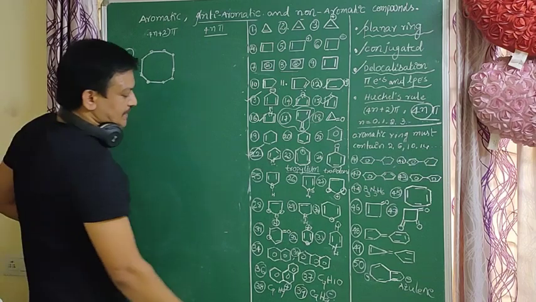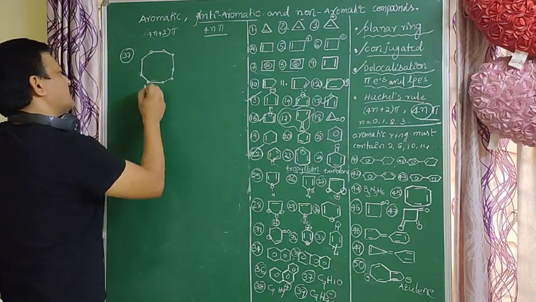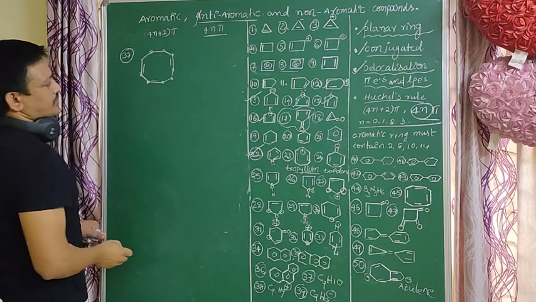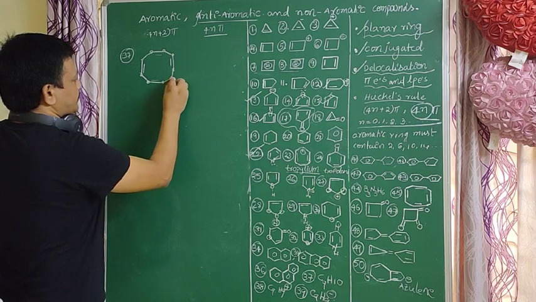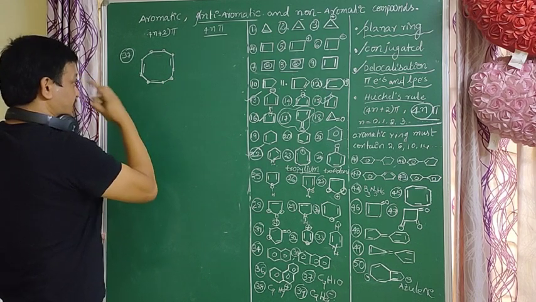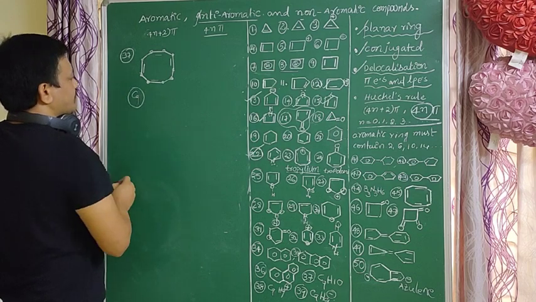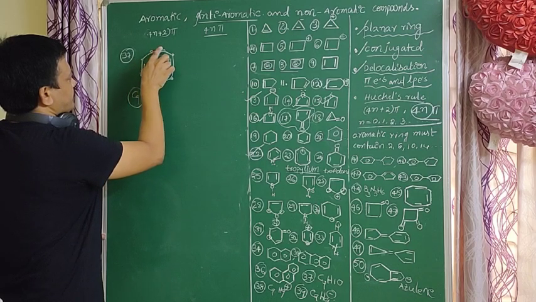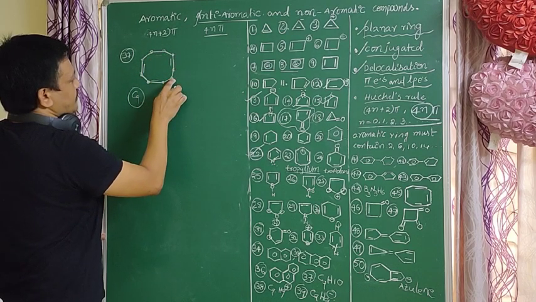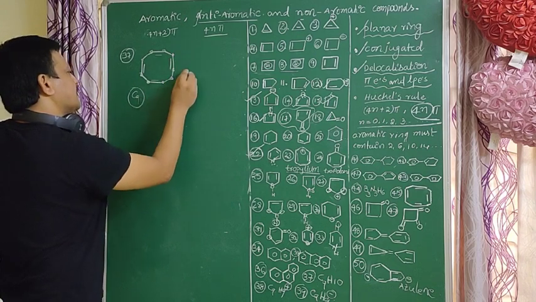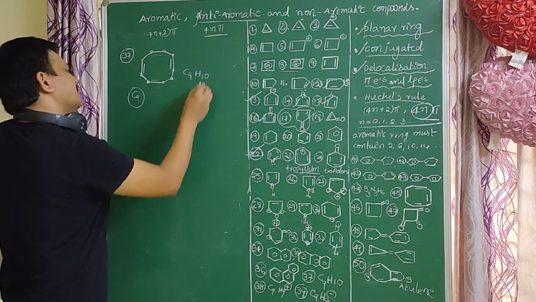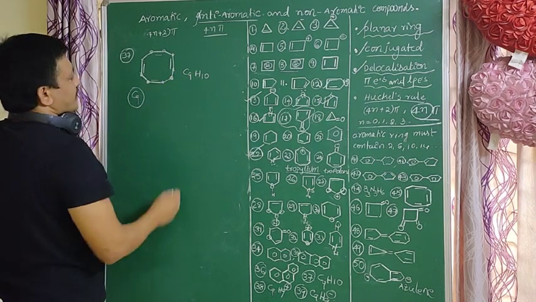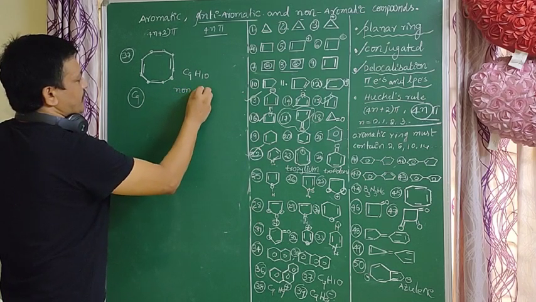Here the conjugation is not complete. How many carbons are there? 9 carbons. How many hydrogens are there? CH 1, 2, 3, 4, 5, 6, 7, 8. Here 2 more hydrogens are there. So total 10. C9H10 has no conjugation. It is a non-aromatic compound.